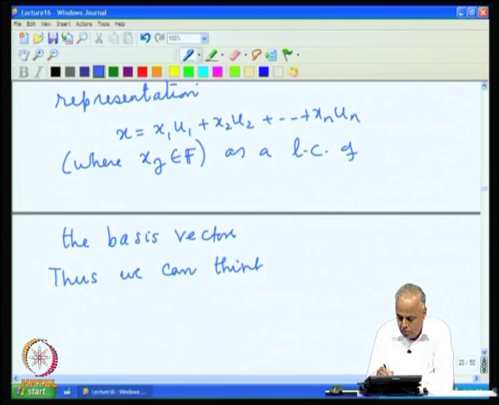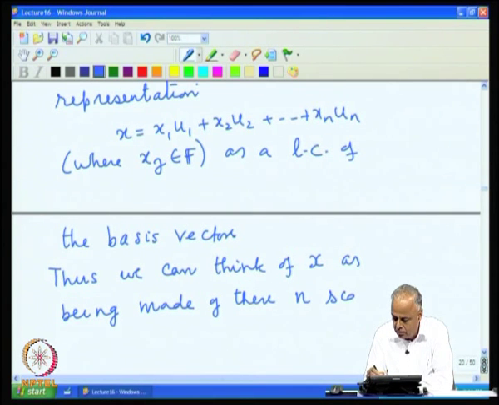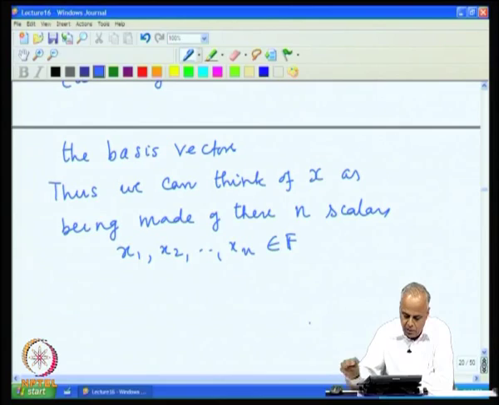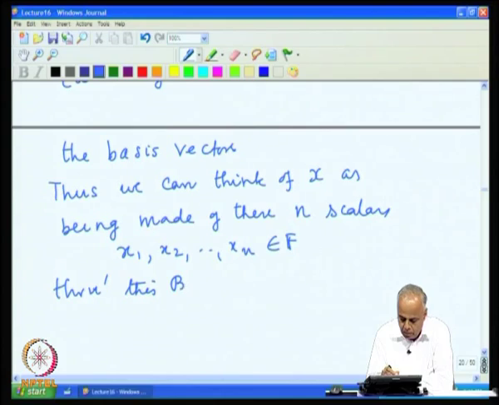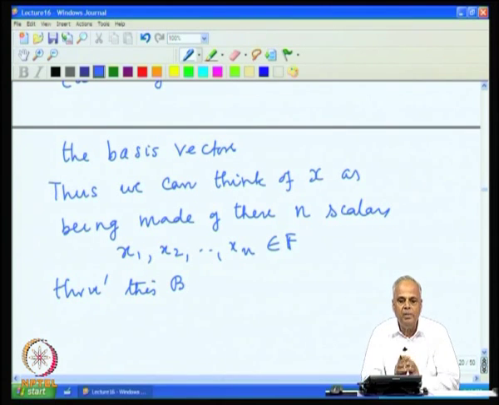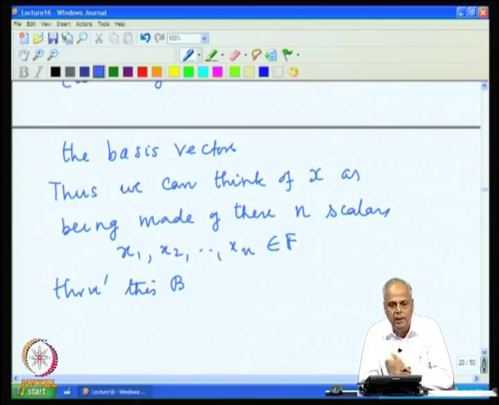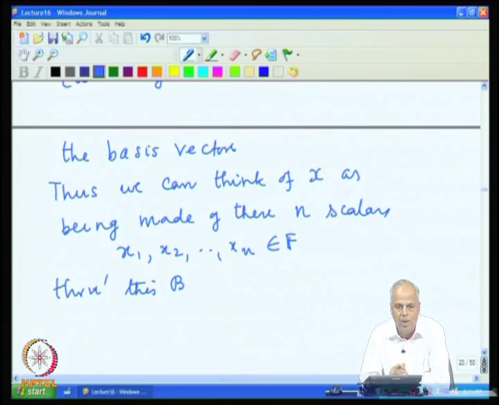we can think of x as being made of these n scalars x1, x2, ..., xn in F through this basis B. So in other words, we had a vector which is an abstract quantity, it could be any type of vector space, an abstract vector space over a field F, but we could always digitize it and bring it back to the scalar level.